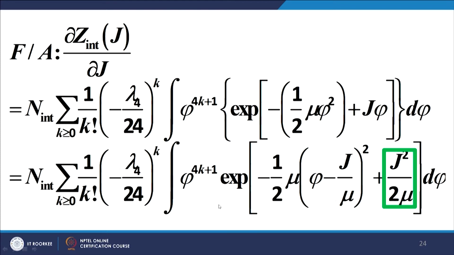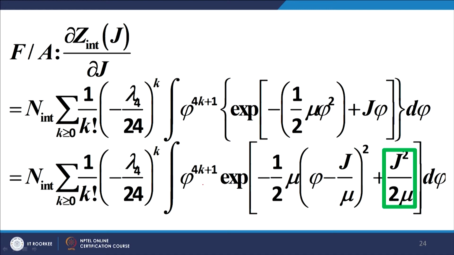Now, if you look at this carefully, this is nothing but the 4k plus 1th moment of a Gaussian distribution. The whole thing can be converted to a Gaussian distribution by the usual process of completing the square, and you get this extra term outside, J squared upon 2 mu, which can be taken outside the integral, and whatever remains inside is nothing but the odd moment, or the 4k plus 1th moment of a Gaussian distribution, which happens to be 0.